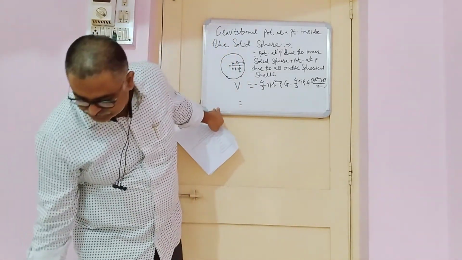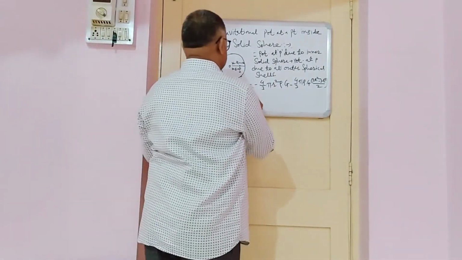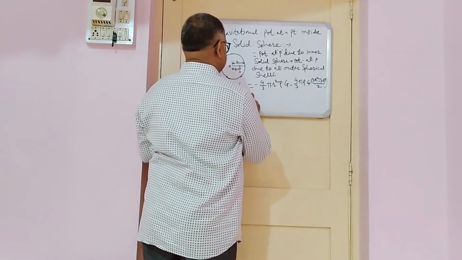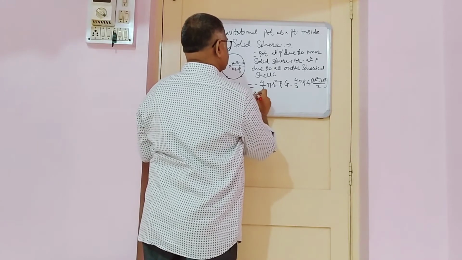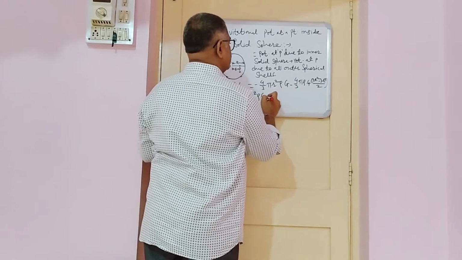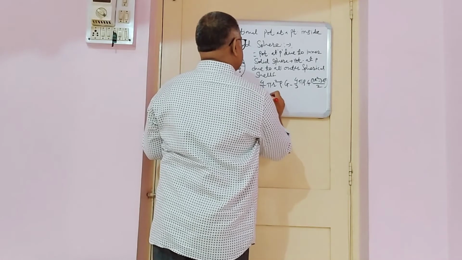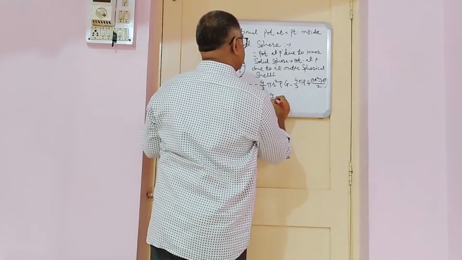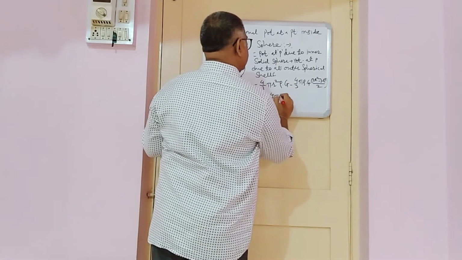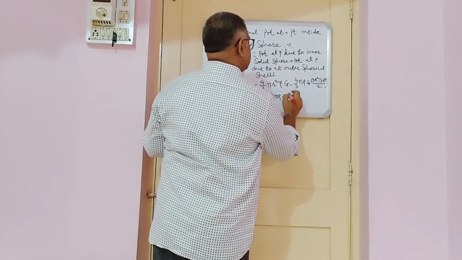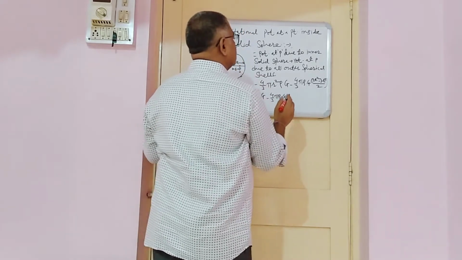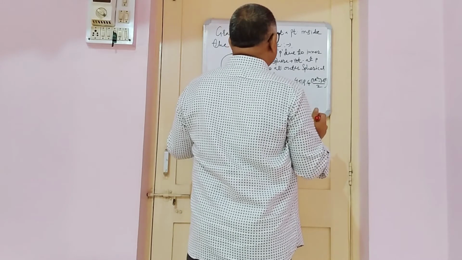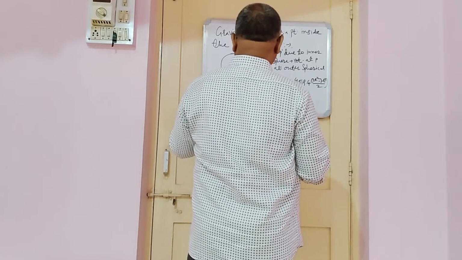See once again: minus 4 by 3 pi r square rho G, then minus 4 by 3 pi rho G times 3R square minus 3r square.